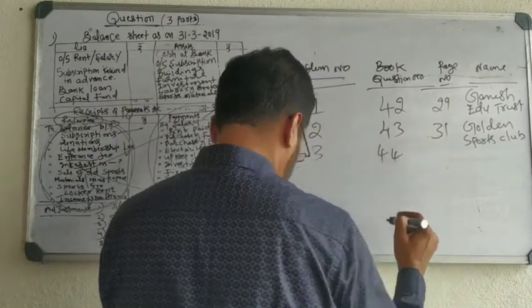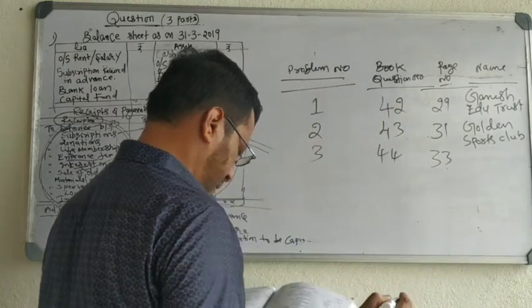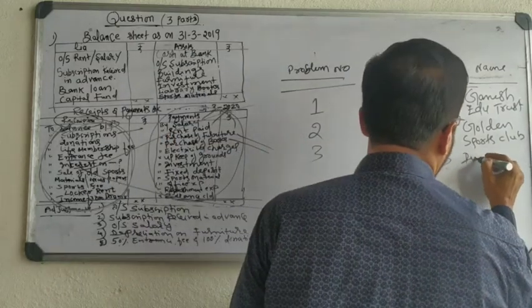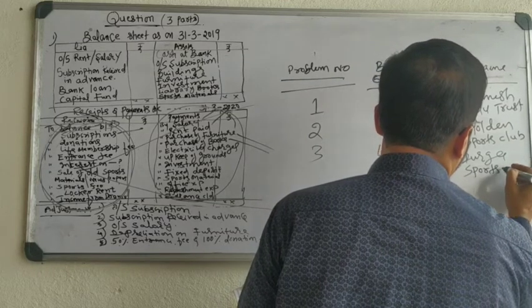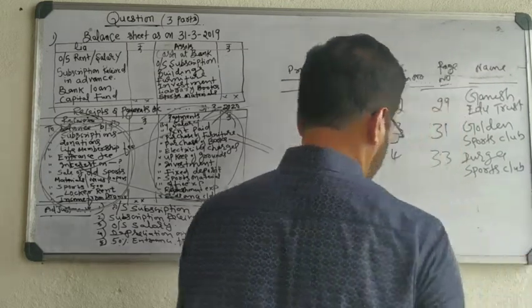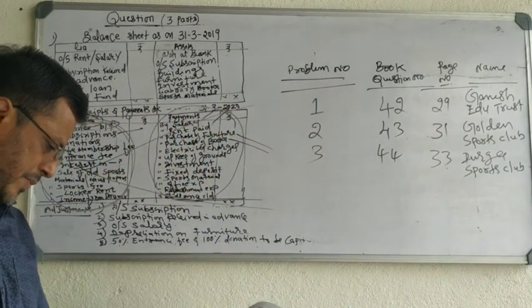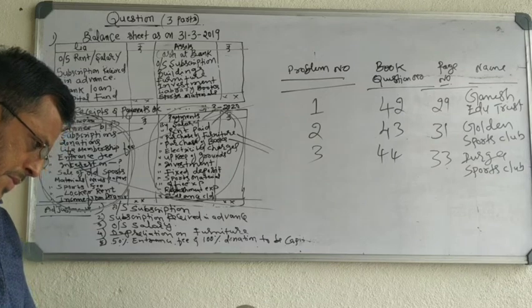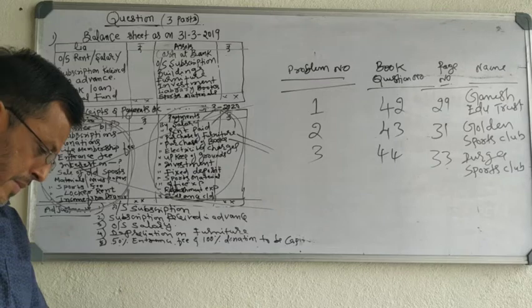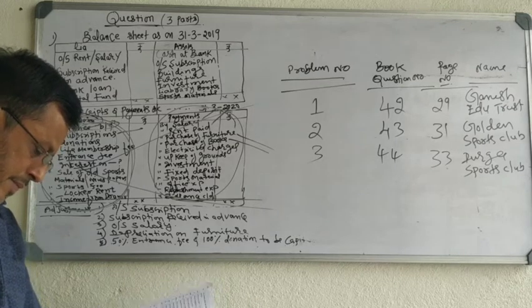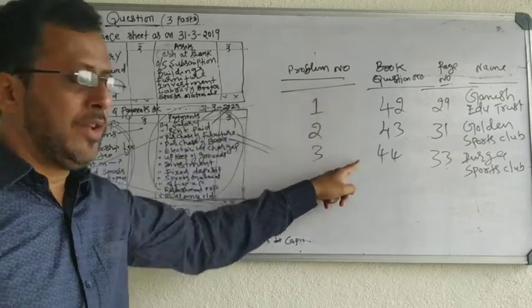Question number 44, page number 33, it is Durga Sports Club. So keep these 3 problems ready.